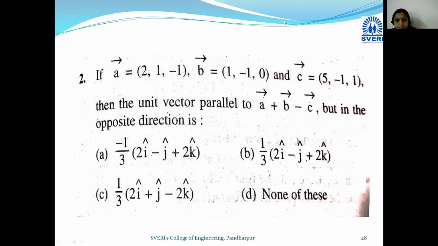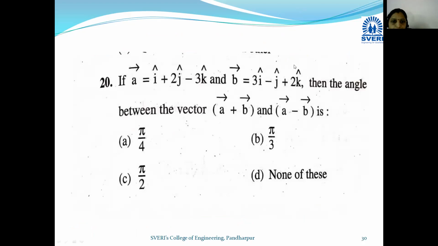Let us move to the next example. You can see here two vectors are given, a bar and b bar, in terms of components. Then angle between vector a bar plus b bar and a bar minus b bar. Okay, आपल्याला या दोन वेक्टर मधला angle find करायचे. Okay, so here we will take the scalar product of these two vectors. Okay, so firstly we find the vectors a bar plus b bar and a bar minus b bar from the given vectors. Okay, so go for the solution.